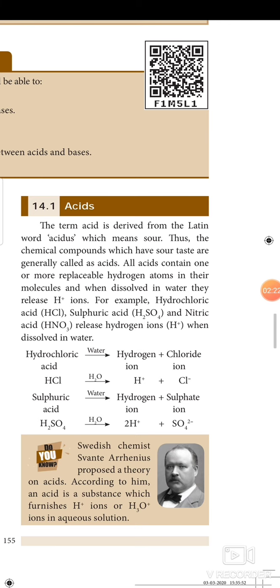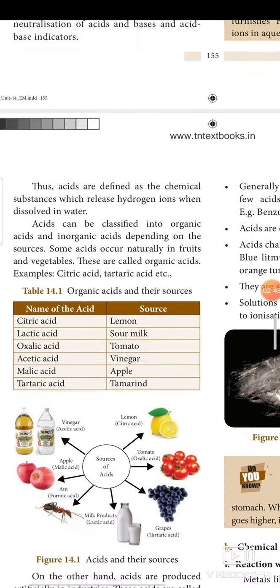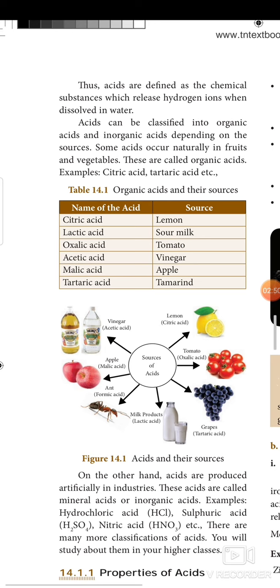See, the reaction has been given in your textbook. HCl, H2O means dissolved in water. The HCl molecule is separated into H plus ion, Cl minus ion. Similarly, in the case of H2SO4, 2 H plus ions and SO4 2 minus ion will be separated. Thus, acids are defined as the chemical substances which release hydrogen ion when they dissolve in water. Acids can be classified into organic acids and inorganic acids. We see some examples: HCl, HNO3, H2SO4. They are all inorganic acids.